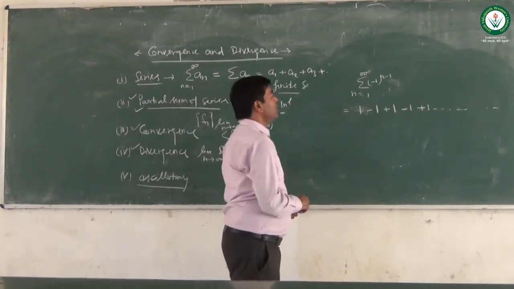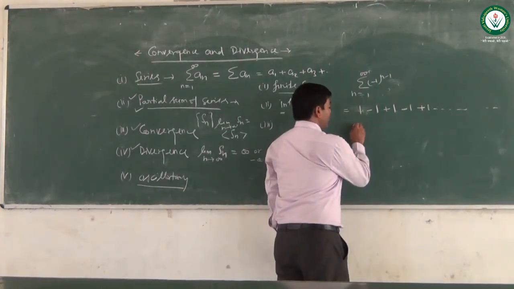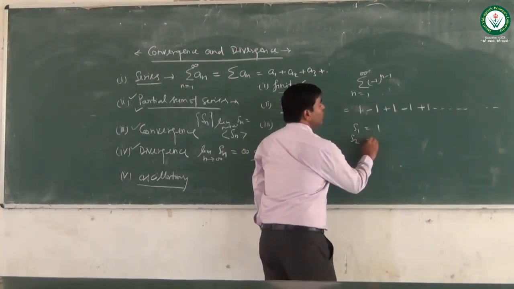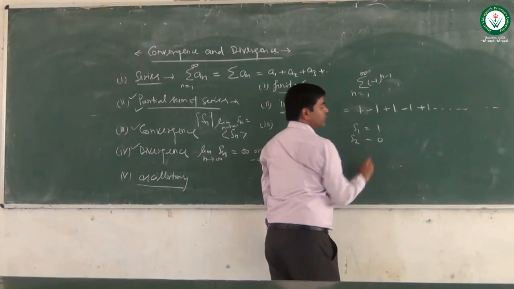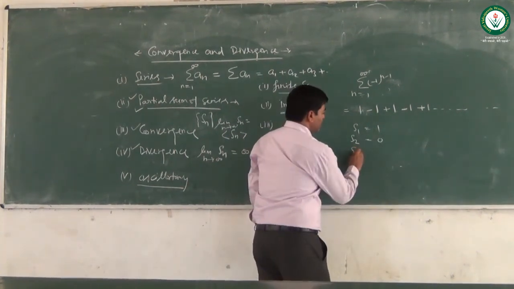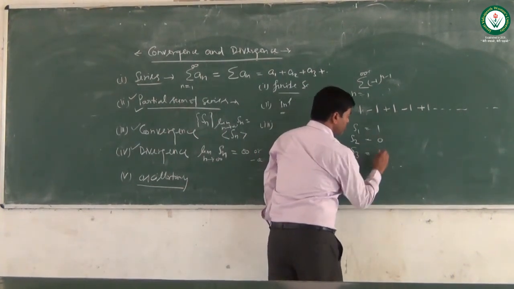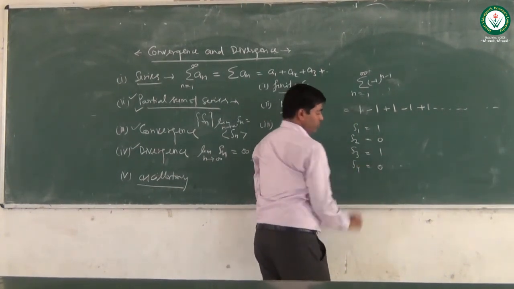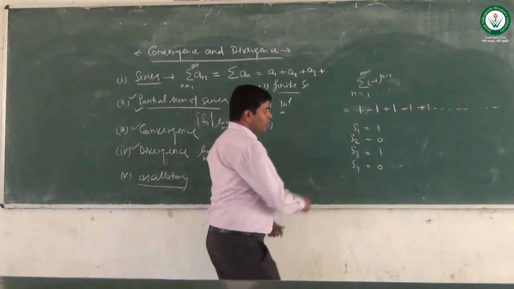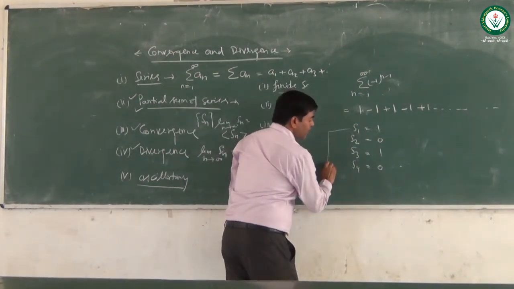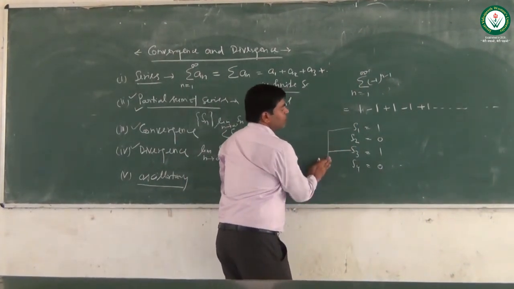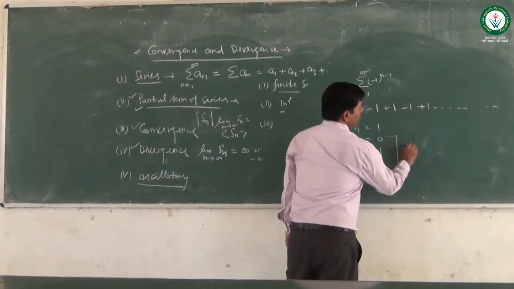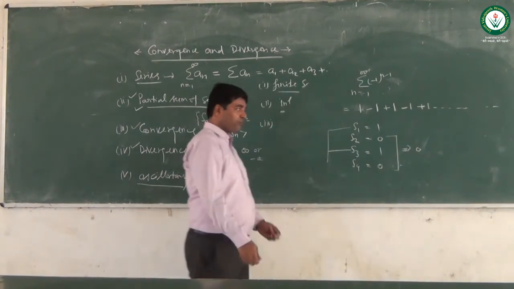But notice here, S1 is 1. S2, the sum of two terms, is 0. The sum of three terms is again 1, and the sum of four terms is again 0. So when we add an odd number of terms the result is 1, and when we add an even number of terms the result is 0.